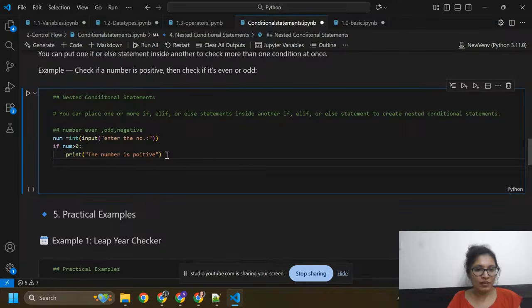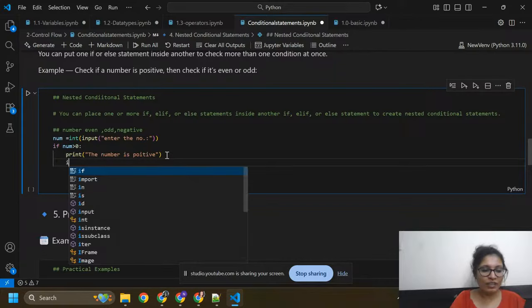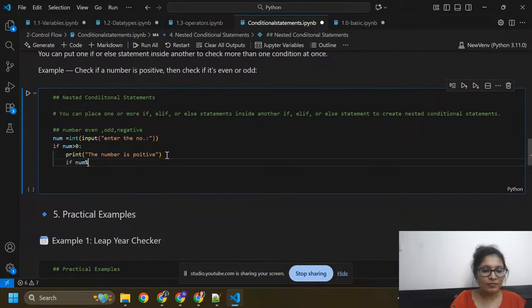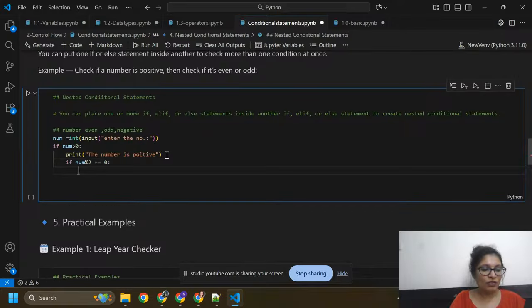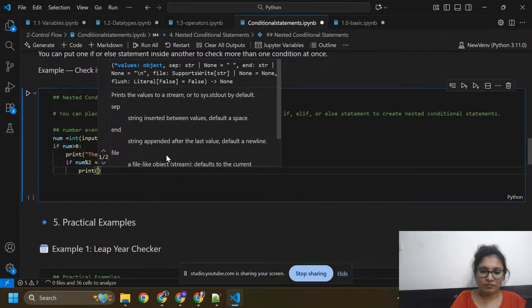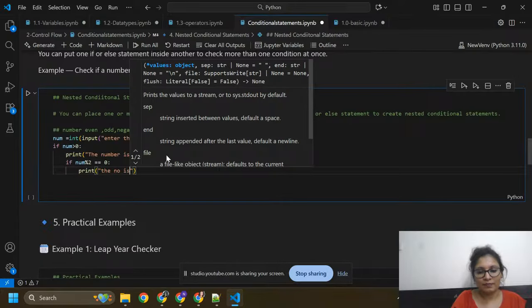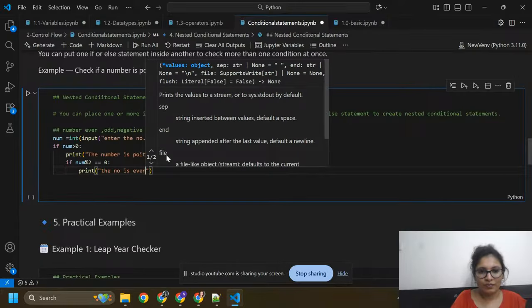Then I'm going to write again: if number divided by 2 gives 0 in remainder, it will print the number is even.